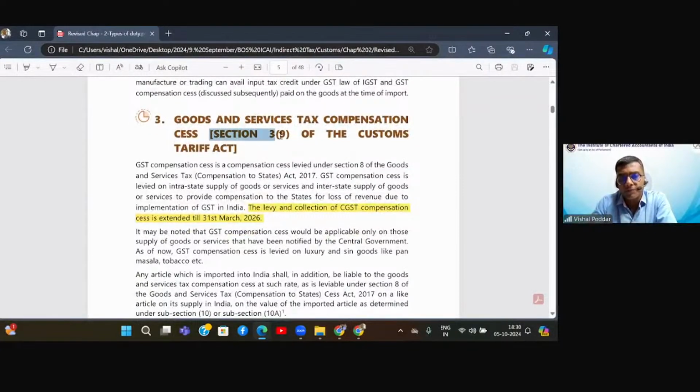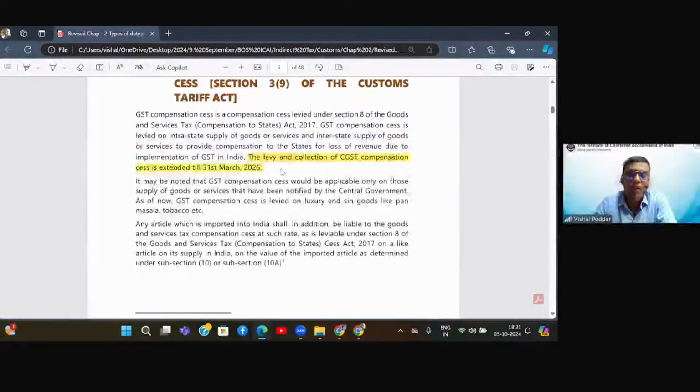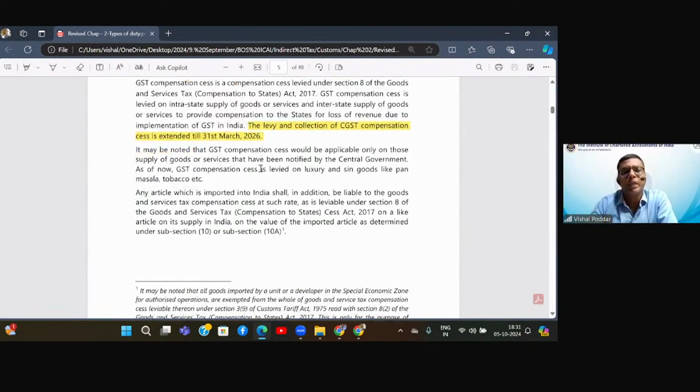Then section 3(9) of again the Customs Tariff Act says, similar to IGST, that is the GST tax, you will also be levying and collecting the GST compensation cess wherever it is applicable. Now it is still applicable, but it is applicable up to 31st of March 2026 as on date. It may be further extended, we don't know, but as on date, the last date to levy GST compensation cess is extended. Earlier, it was supposed to expire in 2022, that is after 5 years of implementing GST. Now they have postponed it and shifted it to 2026.